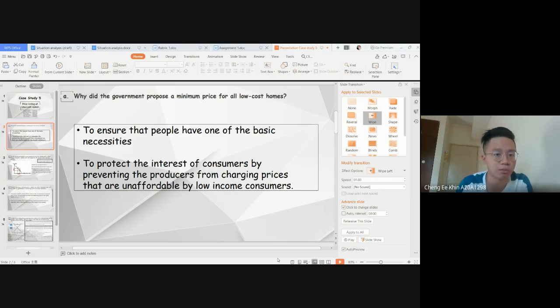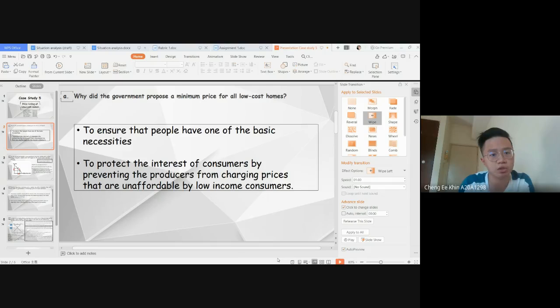unaffordable by low-income consumers. For the first explanation, some of the low-income families didn't have the money or power to own a house.